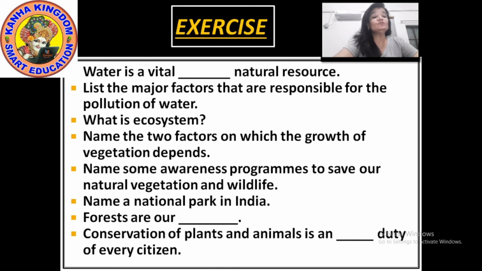They are social forestry and Van Mahotsav. You can write down Van Mahotsav and social forestry.